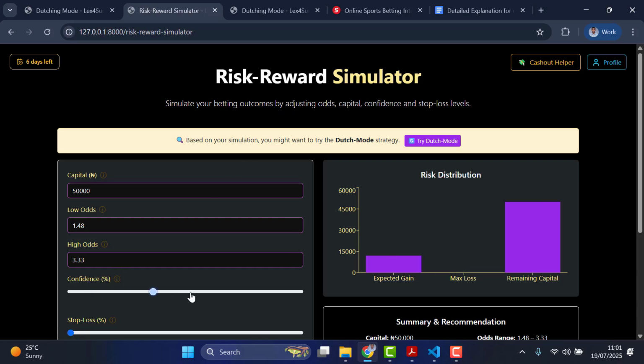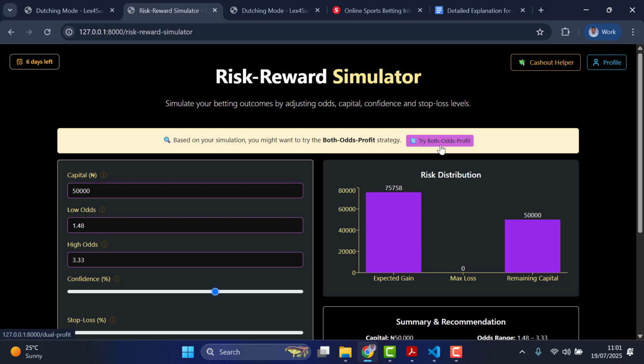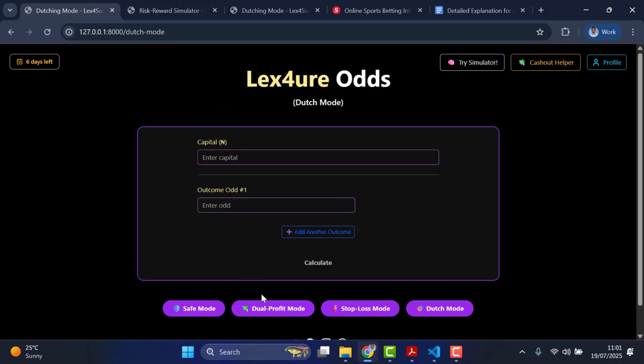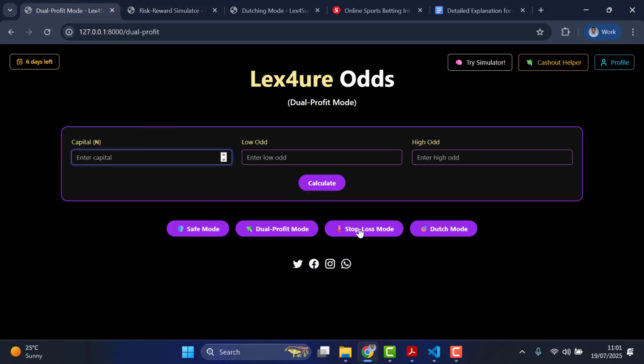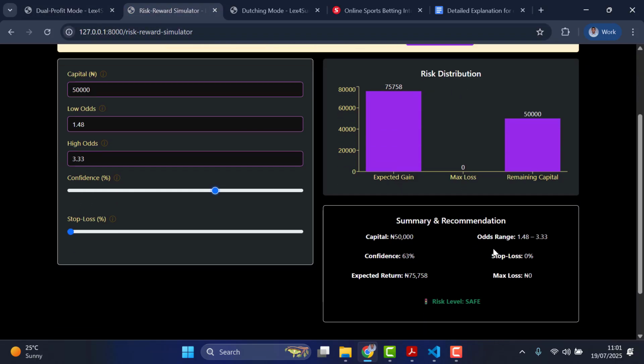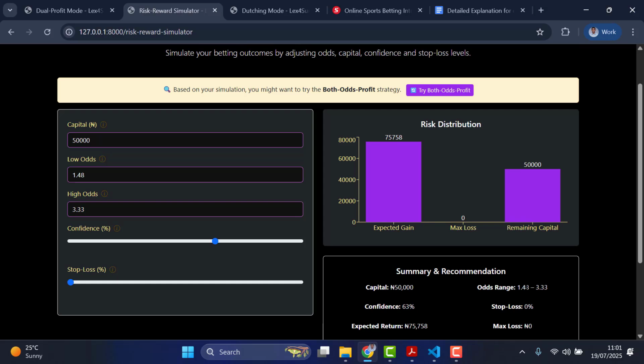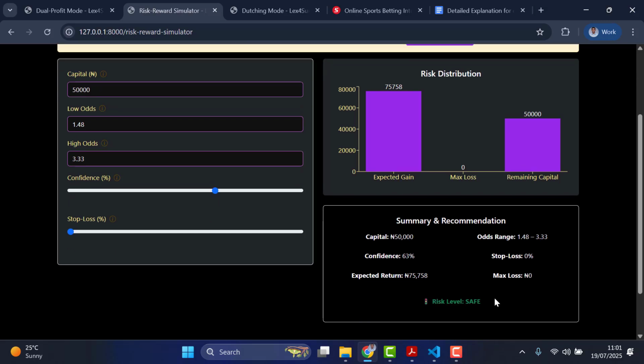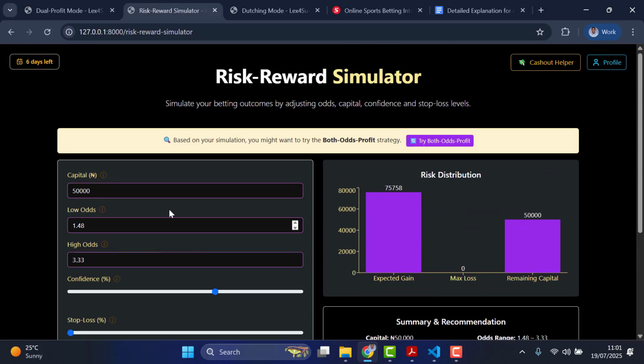Okay, so let's try another kind of approach now. If I stretch this so that my confidence level is very high, I'm very sure of it, you can see now it suggests that you should use dual profit mode, which is like both odds will profit. Remember that profit mode called dual profit mode, which is this one. So it's suggesting that in that case you should use this one because your confidence level is very high. Look at the information here. Your confidence is 63%. All right. And you put in the two odds you want to take the risks on with no loss at all because you don't want any loss. So it gives you what will make sense for you.